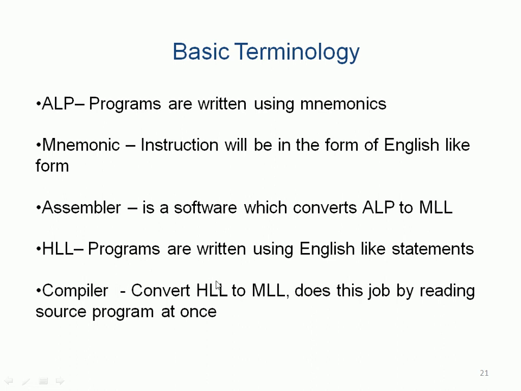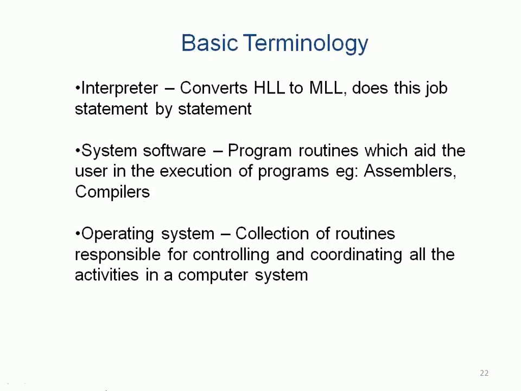The compiler converts the high level language to machine level, and does this job by reading the source program line by line, after correcting the syntax and semantics. Once it gets the program, it is converted into machine level language, that is, written in zeros and ones. One such effort, apart from compilation, is called interpretation, which converts the high level language to machine level language line by line, right?